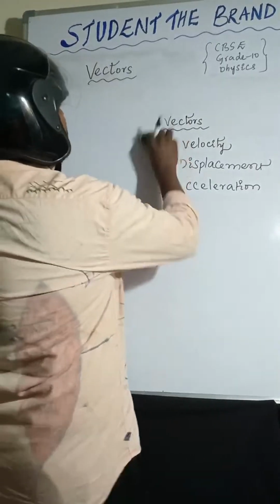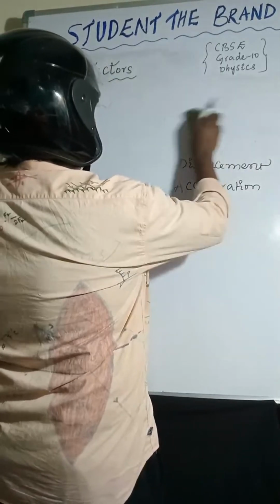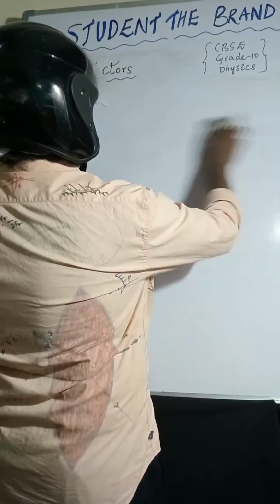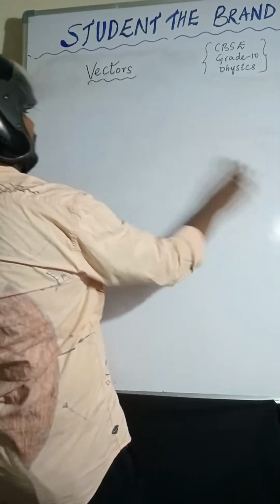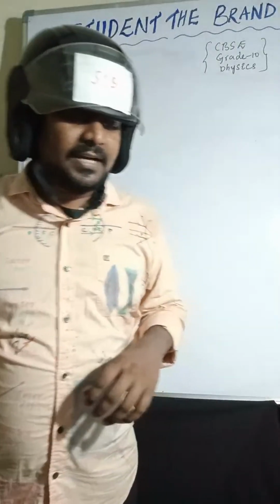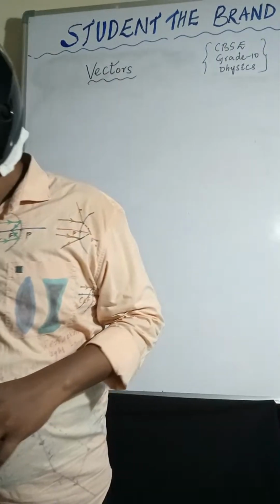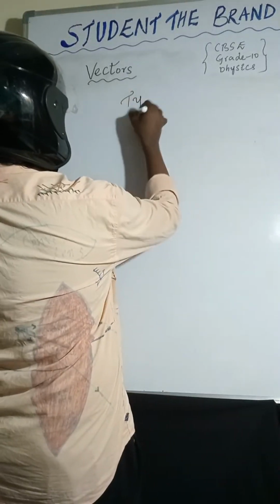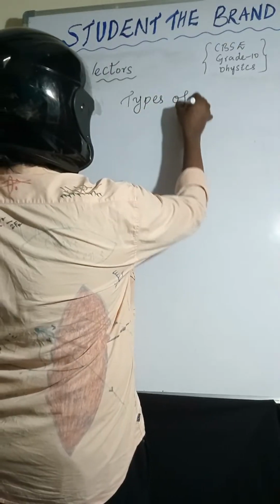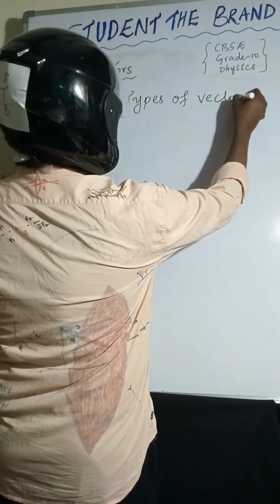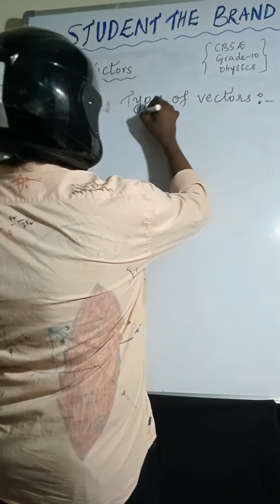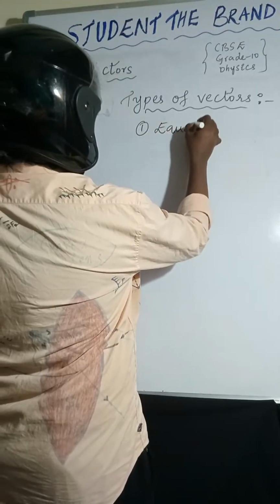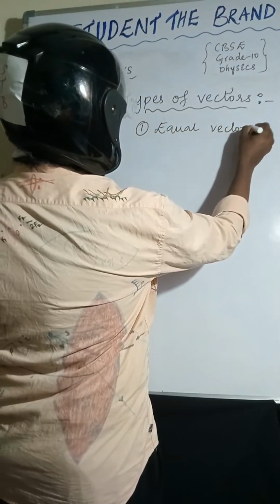Now types of vectors we'll discuss. First one is equal vectors.